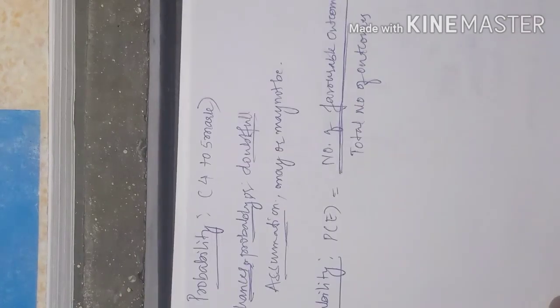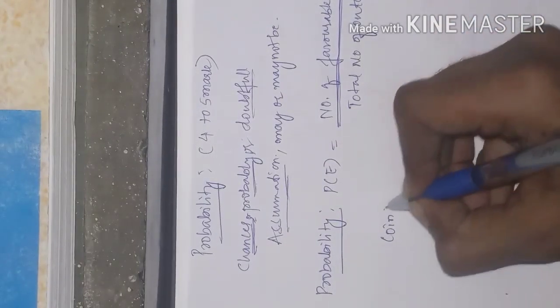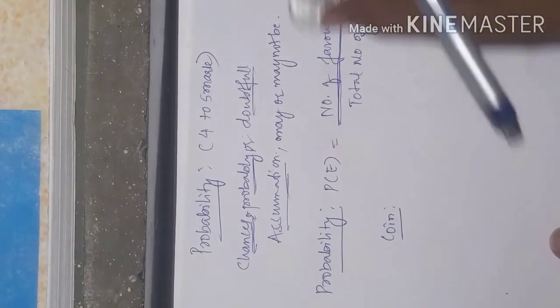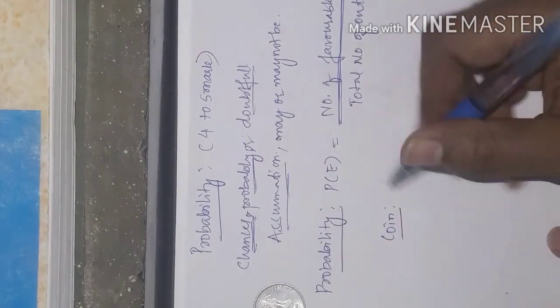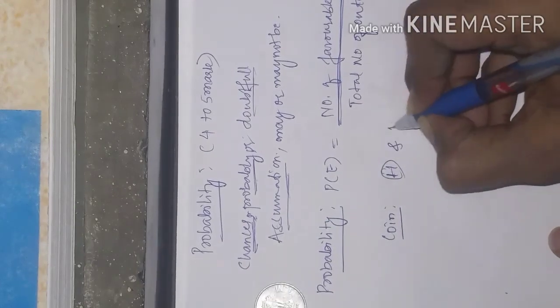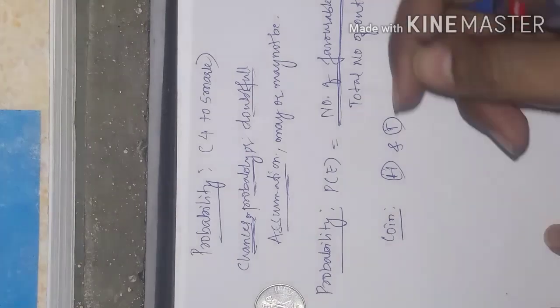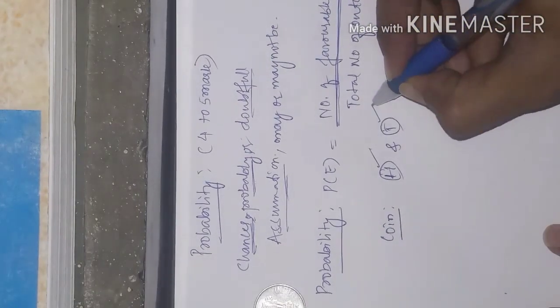So we will take some examples about probability. About the coin I will talk. See, we have a coin here, so it has head and tail. If I talk about the probability of a coin, how many outcomes do we have here? Head and tail. When I toss a coin, we may get head or we may get tail.